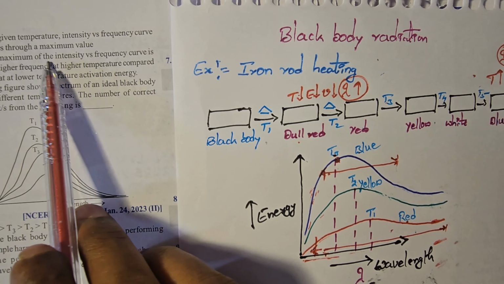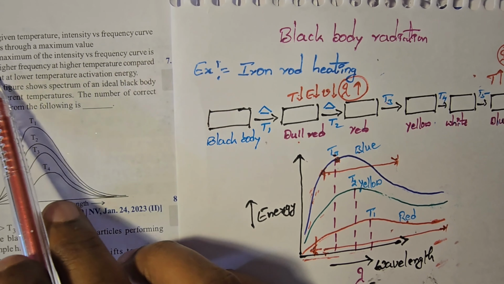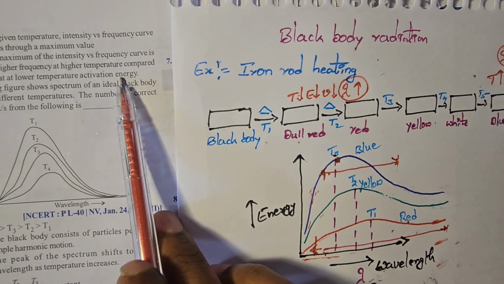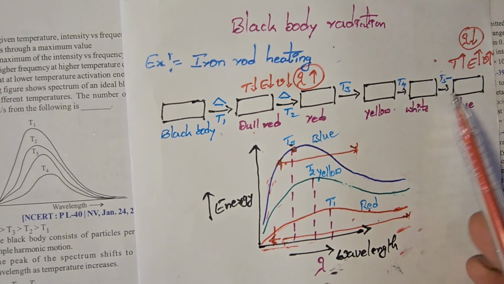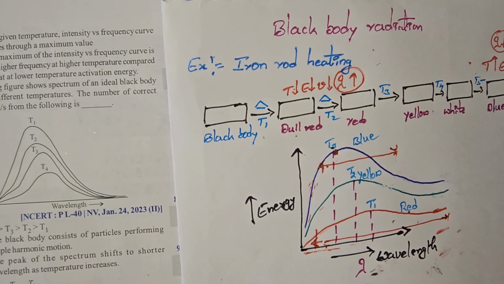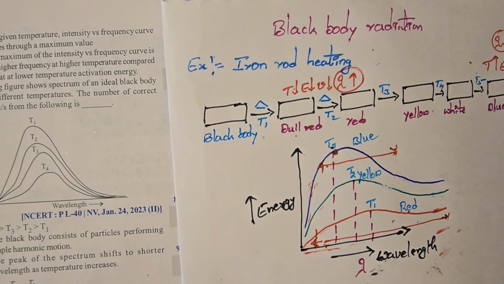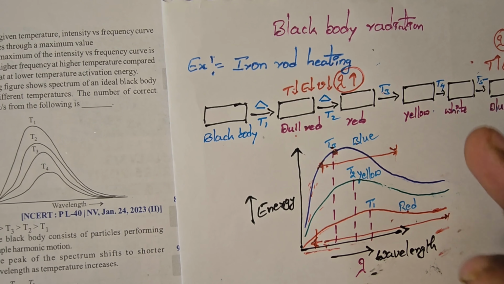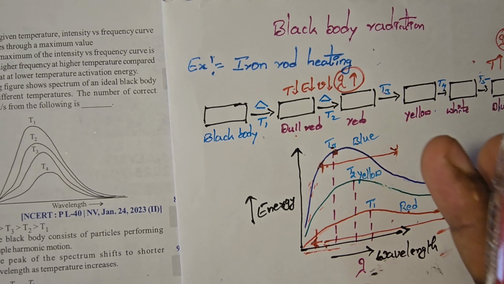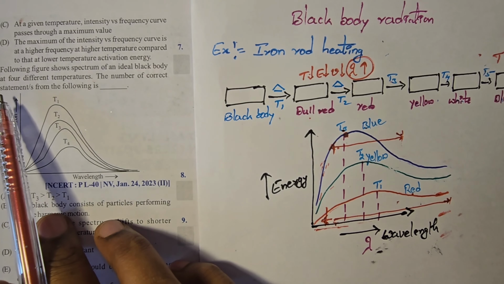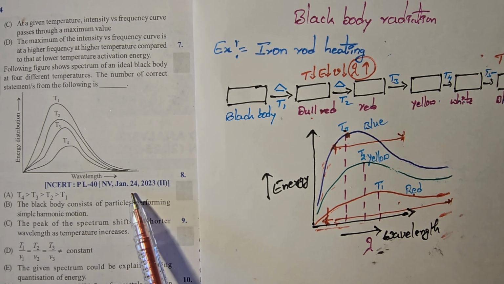Next, the maximum of the intensity versus frequency curve is at a higher frequency at higher temperature compared to that at lower temperature. Correct. At higher temperature, energy is more, frequency is more. So option D is also a correct statement, students. In black body radiation, the graph is important, as well as this process of conversion, and the temperature change, frequency change and wavelength change relations are important.